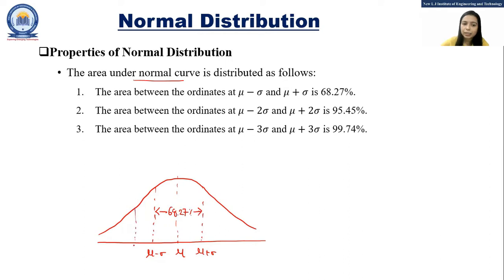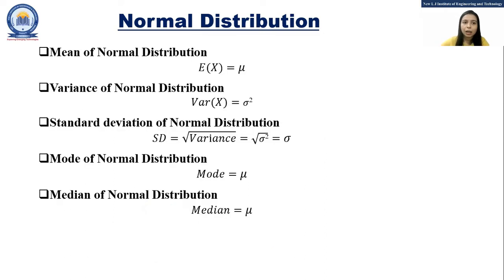If we consider the area from mu minus 2 sigma to mu plus 2 sigma, this area is 95.45%. And if we consider mu minus 3 sigma to mu plus 3 sigma, this area is 99.74%. And the total area under the curve is 1, that means 100%.